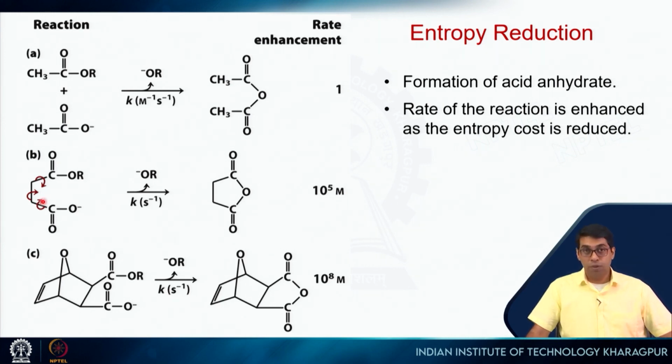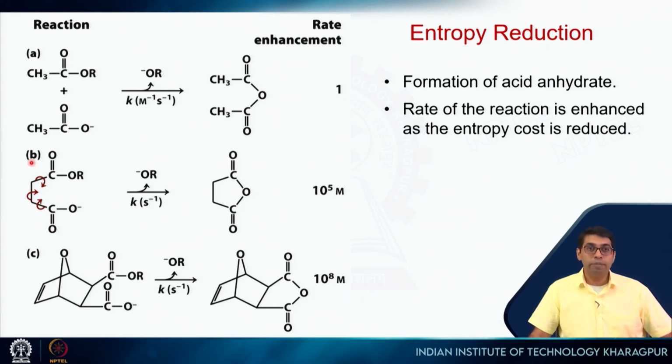Now there is one difference though: this was a bimolecular reaction, this becomes a unimolecular reaction. So the rates become different, this is per molar per second, this is per second. But if we take the ratio of these two, we get something in the range of 10 to the power 5 molar. It means that we will get the same rate of reaction in this condition if both are present at this concentration, 10 to the power 5 molar, right? So you need a very high concentration to get a similar rate of reaction, right? But still this is not that great, because we still have entropy, we can have rotation about this bond, about this bond, about this bond.